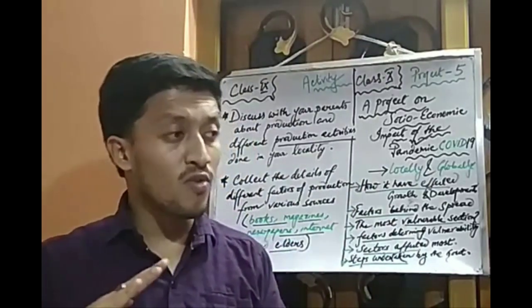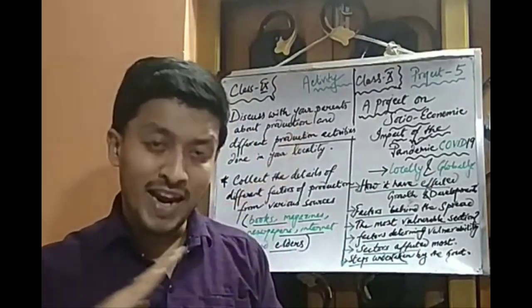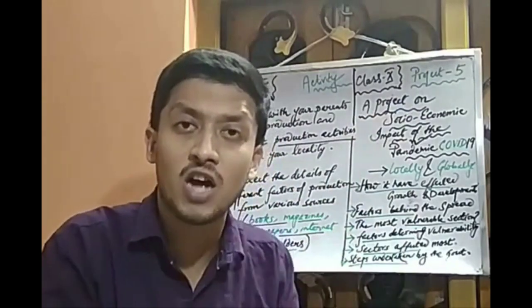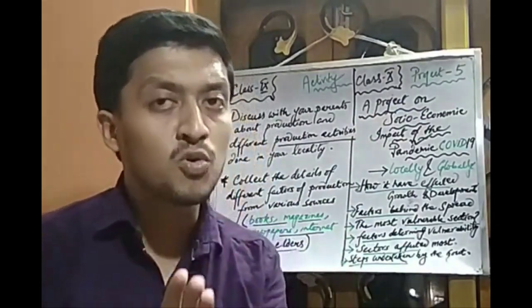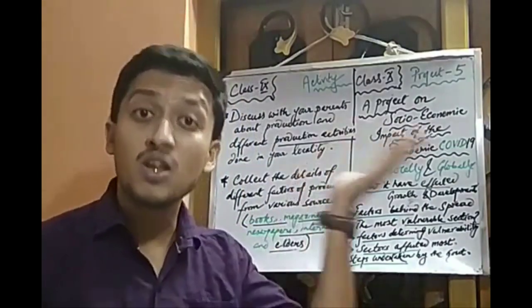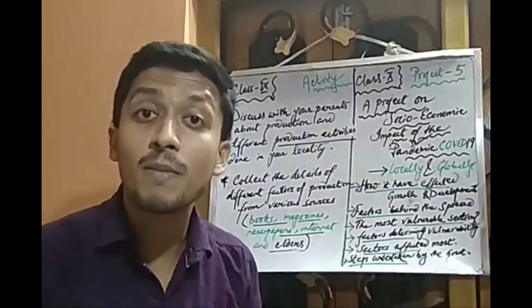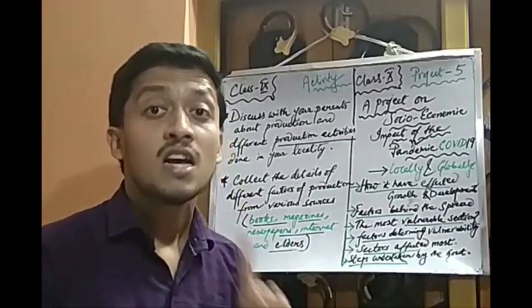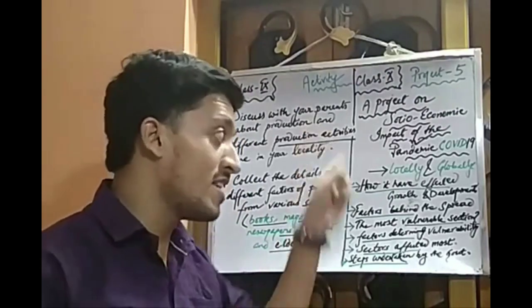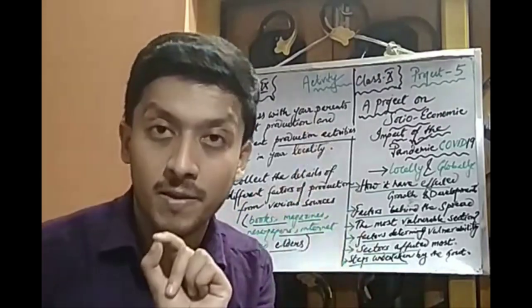The countries that were moving as developed countries, the rate of development slowed down because the entire production activity went down. These are all up to you, from the internet, from magazines, as well as from newspapers and the news channels. Whatever information you get, you need to write that, but just remember you need to mention your source at the end of the entire project in a bibliography.